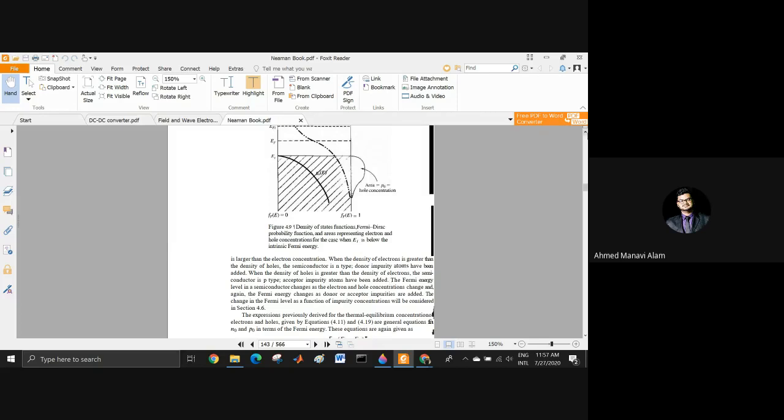For n-type, we are adding donor. For p-type, we are adding acceptor. When we are adding donor, Fermi level is getting up from the intrinsic. Whenever we are adding acceptor, Fermi level is getting down from the intrinsic. That is what I have told here, and that is the summary.